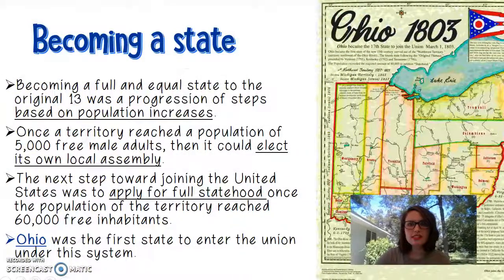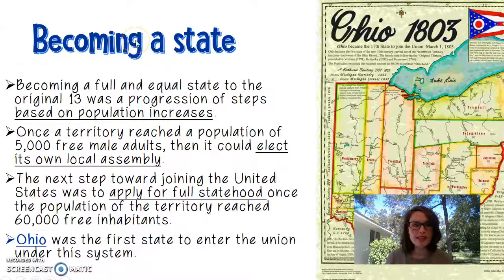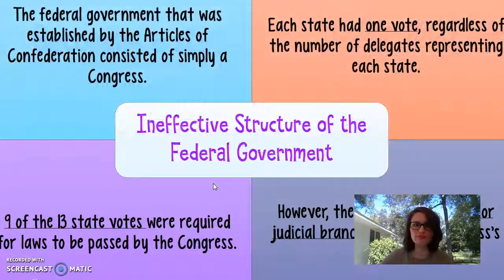Okay, so the Northwest Ordinance makes it possible for a territory to become a state. Now, there's a couple qualifications that you have to have, and that's you have to have a certain number of people living there. So once a territory reached a population of 5,000 free male adults, it could elect its own assembly. And then the next step would be to apply for full statehood once the population reached 60,000 free inhabitants. Ohio was the first state to enter the Union under this system.